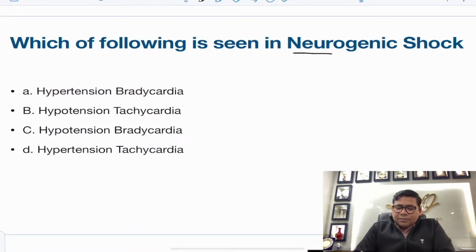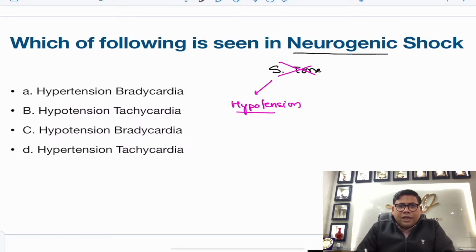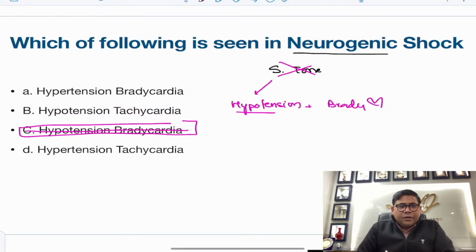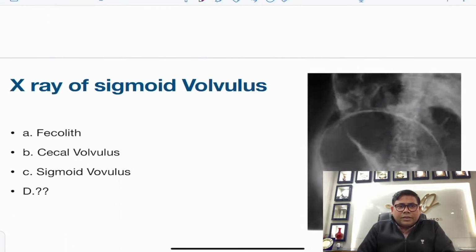Again, we have something on neurogenic shock. What is neurogenic shock? This is loss of sympathetic tone. When there is loss of sympathetic tone, what problem is going to occur, students? There will be hypotension first of all. Why? There will be pooling of the blood in the periphery. So hypotension, and along with that, there will be bradycardia. So hypotension and bradycardia is the answer for this. Let us try to understand 2-3 more important things.